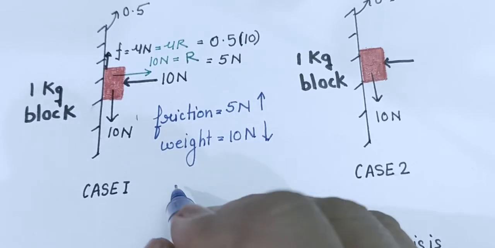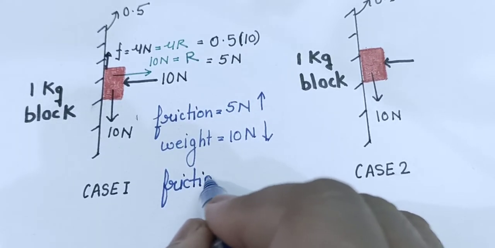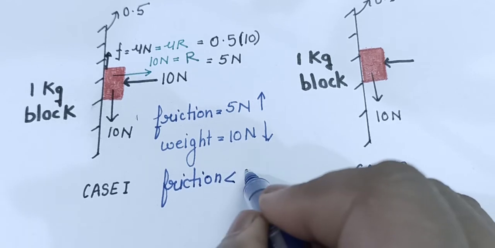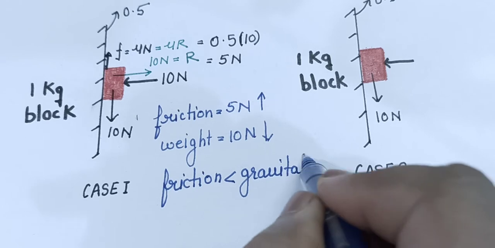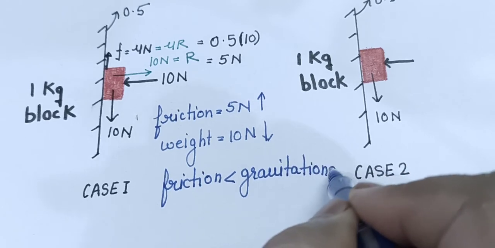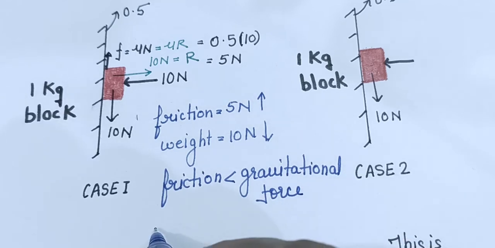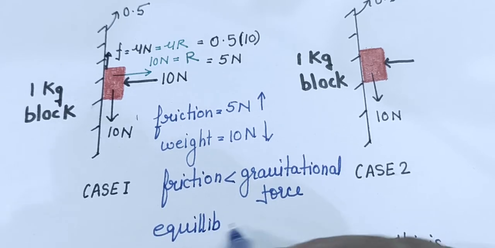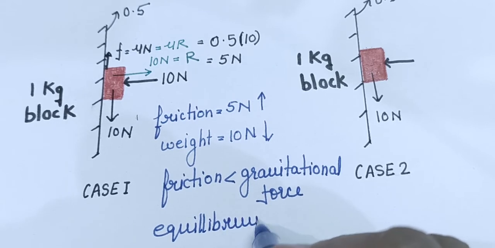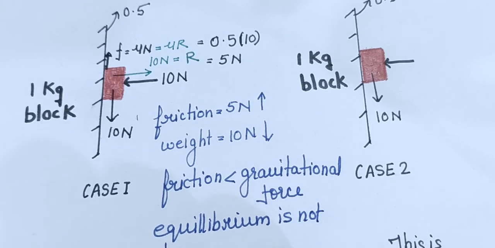So we will write that friction is less than the gravitational force, right? So equilibrium is not possible. Equilibrium is not possible.